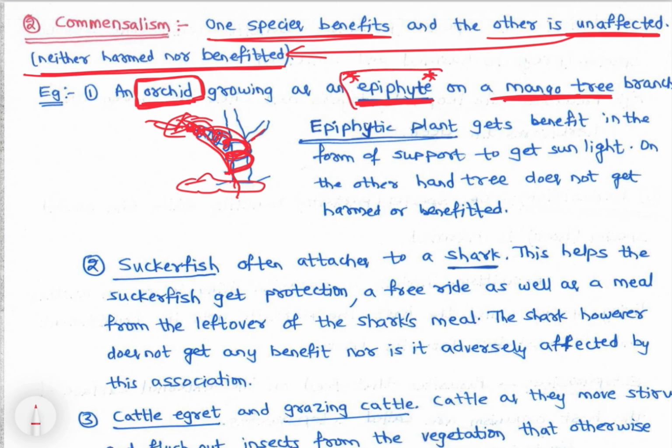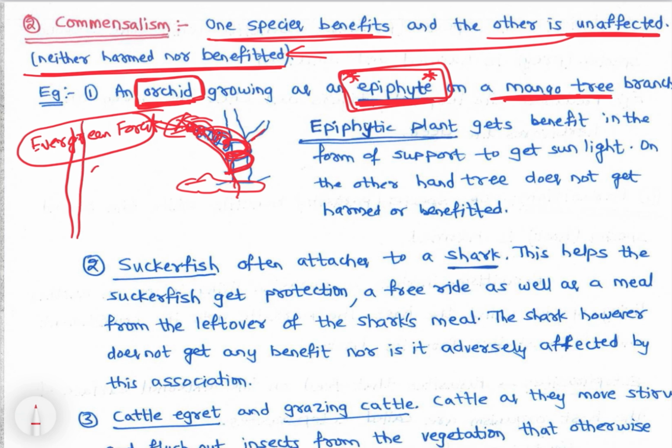So epiphytes we can see mostly in evergreen forests, right? There is a question UPSC asked. See, the trees here are very tall, up to 60 meters. So epiphytes climb these trees, and here the epiphyte, the orchid, is getting the benefit because it is getting sunlight. On the other hand, the mango tree doesn't have any impact. So that is zero impact for the tree and a positive impact for the orchid, right?